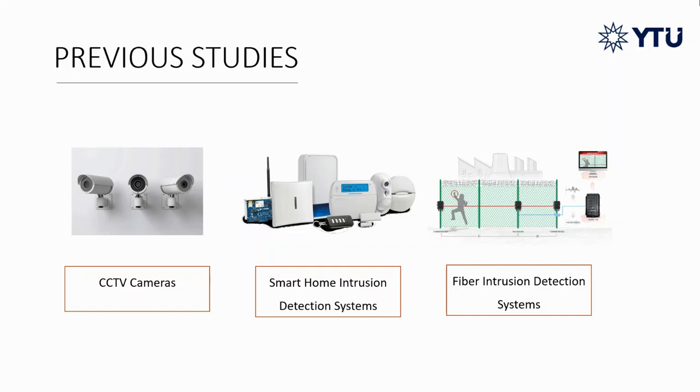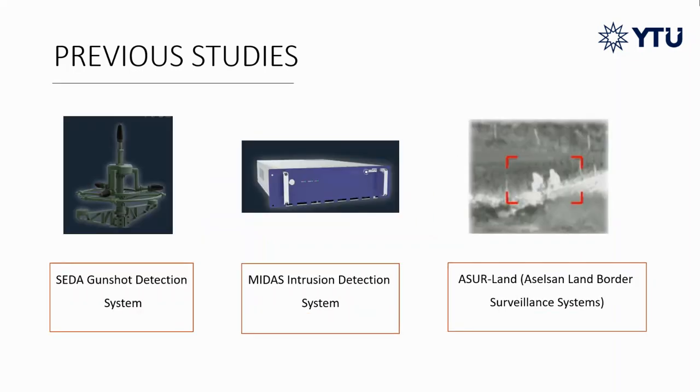Fiber intrusion detection systems, on the other hand, use a fiber optic sensor which uses optical fiber to transmit signals from a remote sensor to electronics that processes the signals. The projects on this slide are projects designed by Aselsan for border protection. The alarms and video footage from the areas surveyed in the Asurland project are instantly displayed at all command control levels. SEDA system is designed to detect supersonic projectiles and to calculate shooters' location.